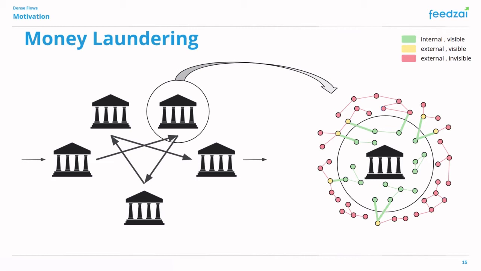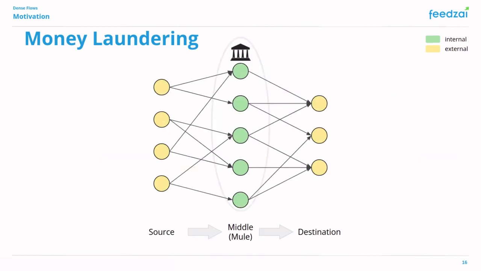As such, the transactions that are indicative of layering are usually made between accounts of different institutions, like the ones highlighted in bold. We can represent these in and out transactions from the point of view of a single bank as a directed tripartite graph. Here we have a set of external source accounts that transfers money to a set of internal accounts, which in turn transfers it to a set of external destination accounts. The money launderers use these accounts to create a flow of money through the bank.